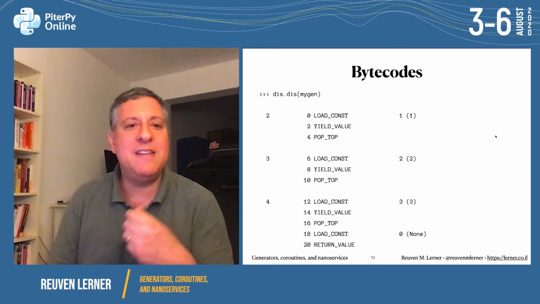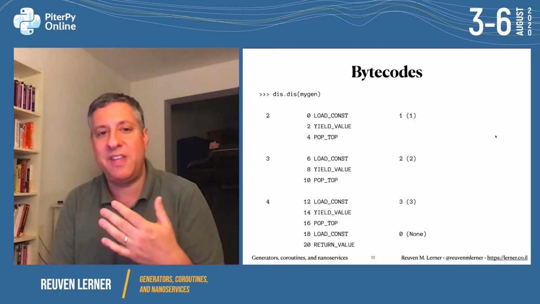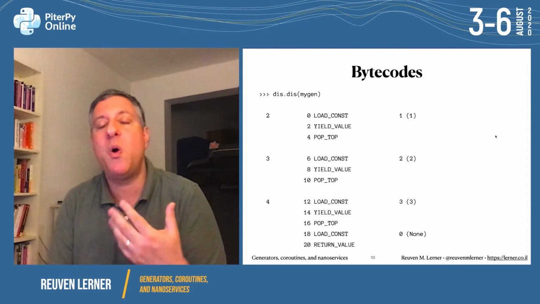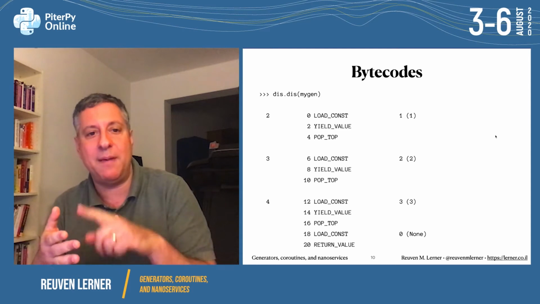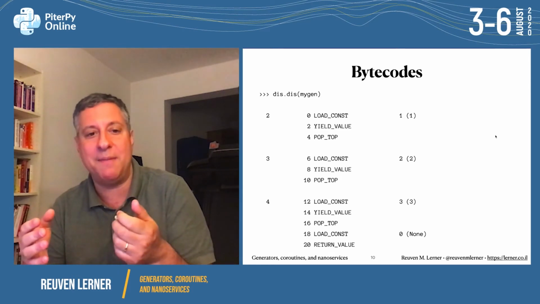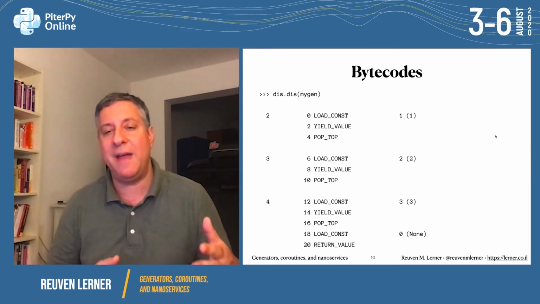Well, what if we then disassemble our generator? You can see that the same lines, just with yield instead of return, yield a totally different set of bytecodes. We're going to load the constant 1, yield it, and pop the top. Load the constant 2, yield the value, and pop the top. Load the constant 3, yield the value, pop the top, and then we load None and return that.